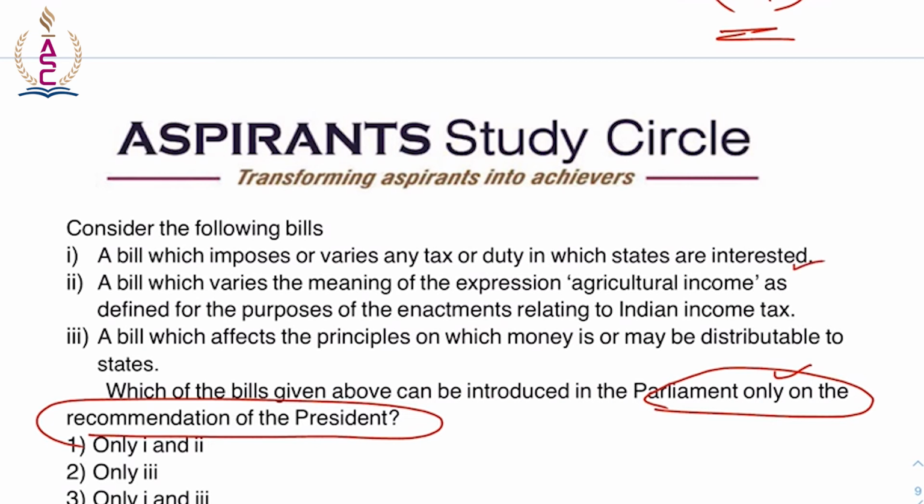Yes, this is correct. And a bill which varies the meaning of expression agricultural income as defined for the purposes of the enactments relating to Indian income tax. This again is correct. A bill which affects the principle on which money may be distributable to states, and a bill which imposes any surcharge on specified tax or duty for the purpose of the center.